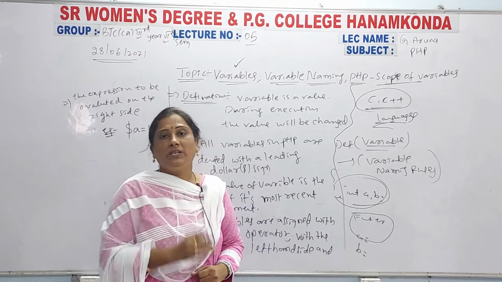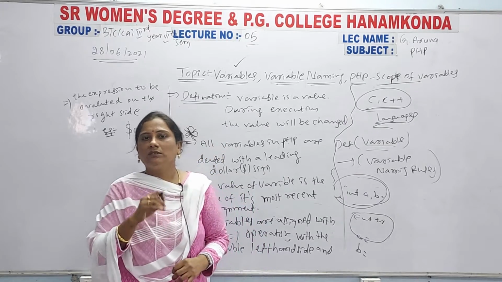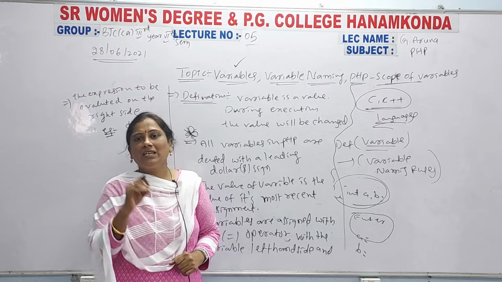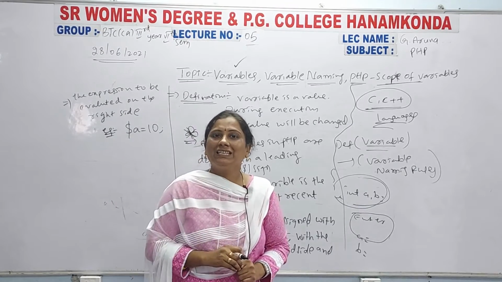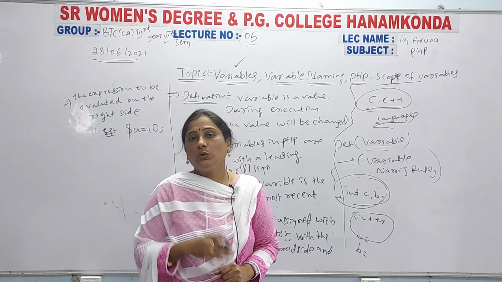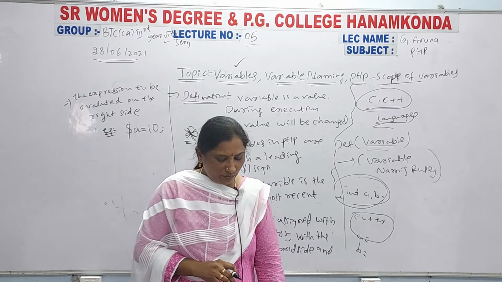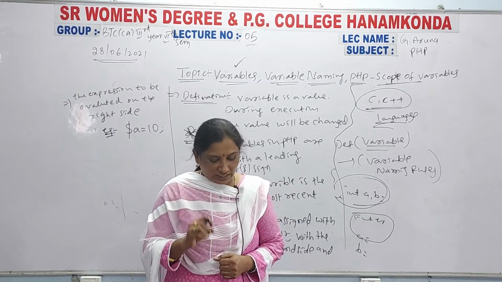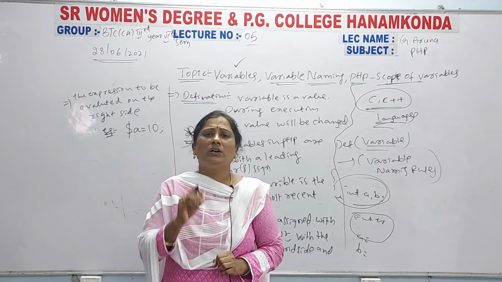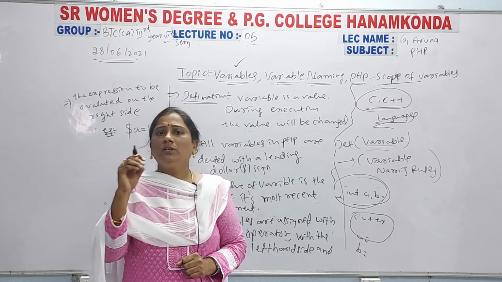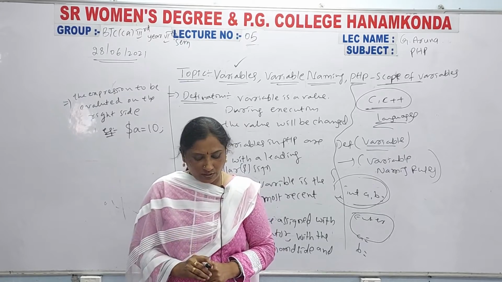How do you declare a variable in PHP? What are the naming rules? You know some naming rules in C language and C++ also. Here also some naming rules are there. First, variable names must begin with a letter or underscore character. Compulsory, in a variable you have to take the name starting with a letter.